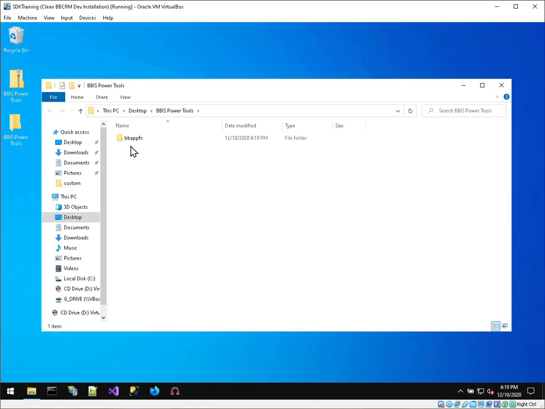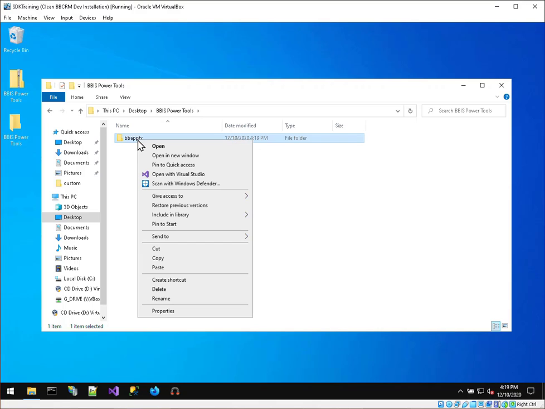Inside the zip file, you'll see a folder structure that mirrors that of your BBCRM server. I have a BBFFX folder, and inside that I have vroot, bin, and browser, bin custom. You have a couple of DLLs in here. This structure should be familiar to anyone who has done BBCRM deployments before.